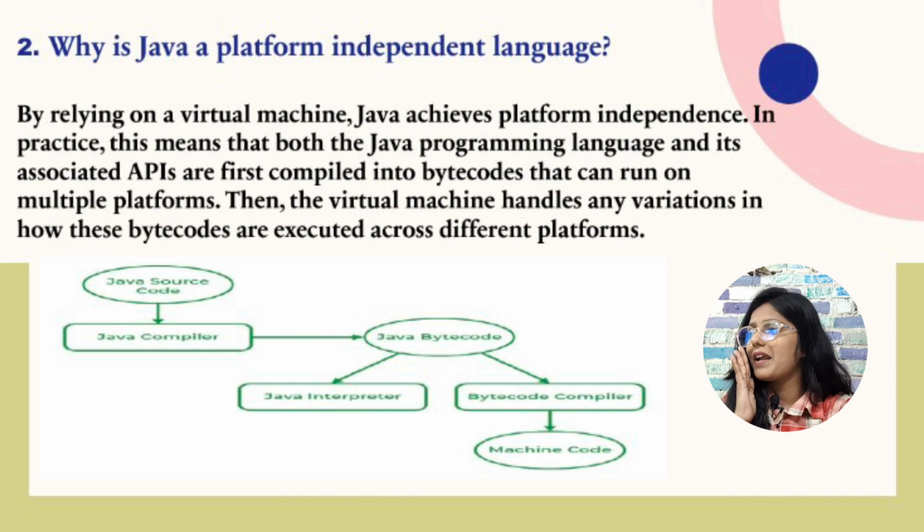You can see here, by relying on a virtual machine which is the JVM, Java achieves platform independence. In practice, this means that both the Java programming language and its associated APIs are first compiled into bytecode, which can then run on multiple platforms. Then the virtual machine handles any variation in how this bytecode is executed across platforms. So this is how Java is platform independent. Now let's jump to the next question.